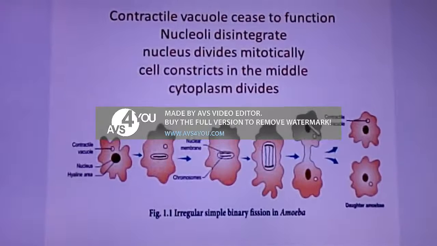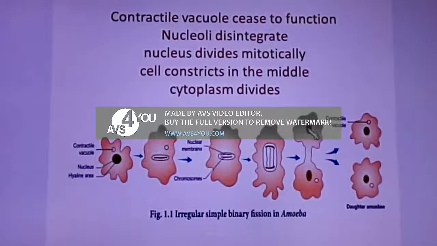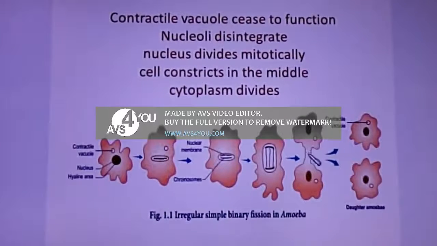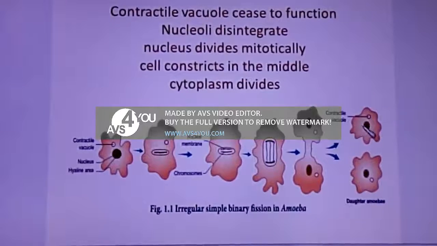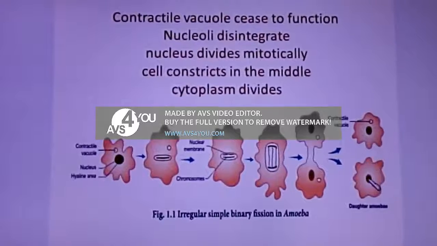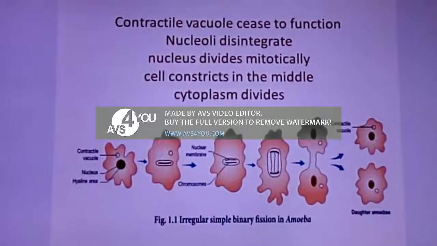You can see here in the picture the chromosomes are clearly visible. After the division of the nucleus, that is after karyokinesis, you can see the constriction of the cytoplasm, that is cytokinesis. Then after the constriction of the cytoplasm, it divides into two daughter amoebae. This is simple irregular binary fission in amoeba.